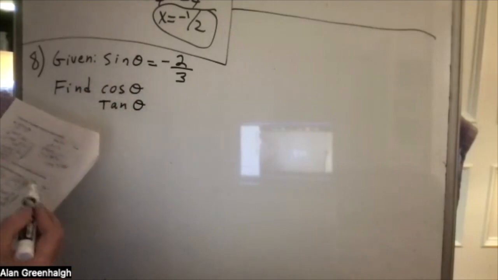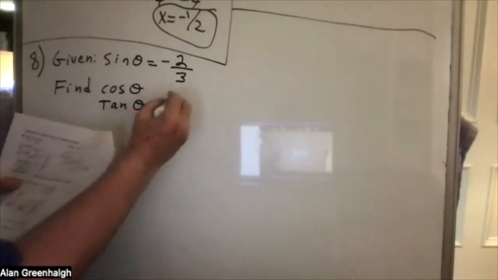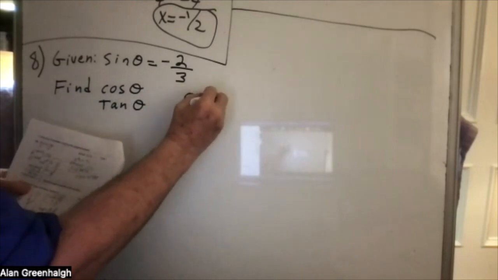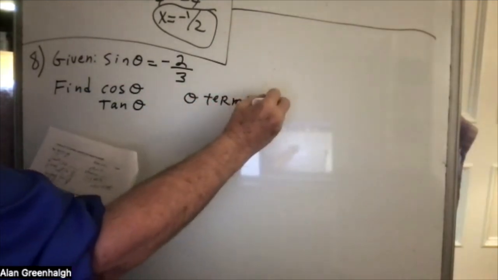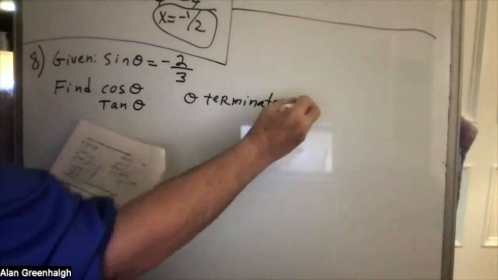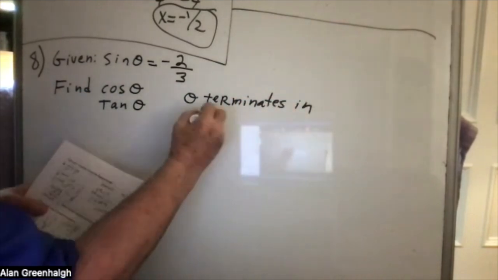And the all important information is that theta terminates in the 4th quadrant.